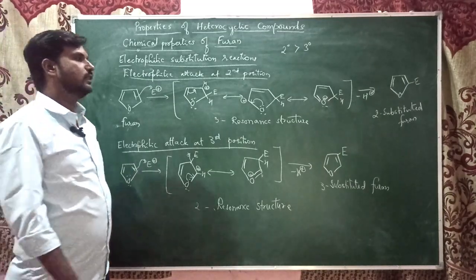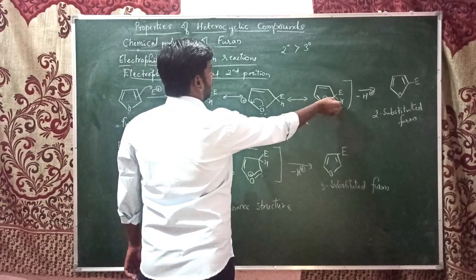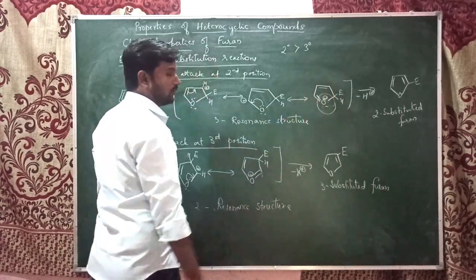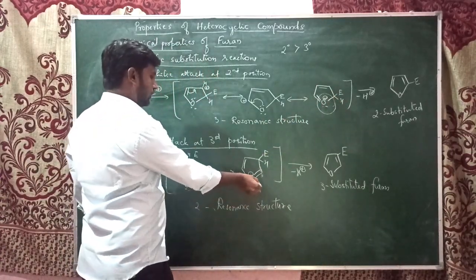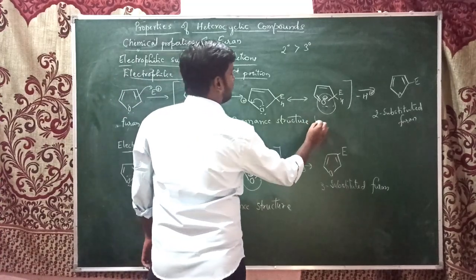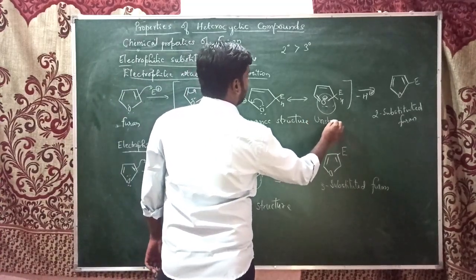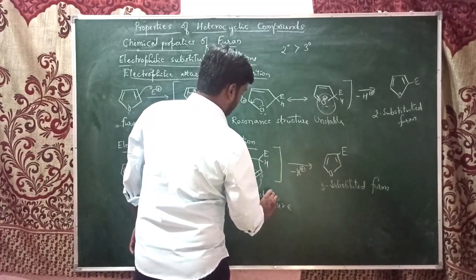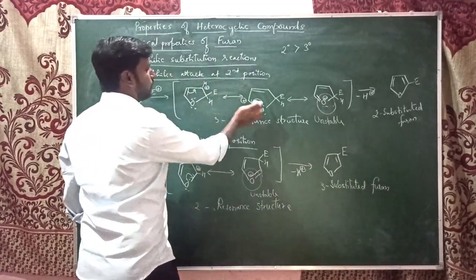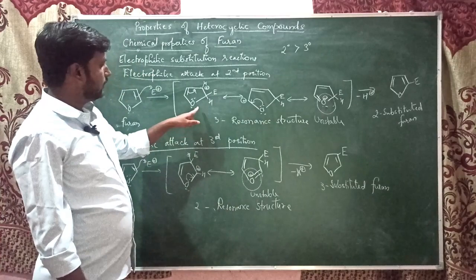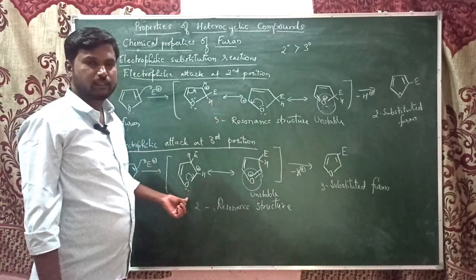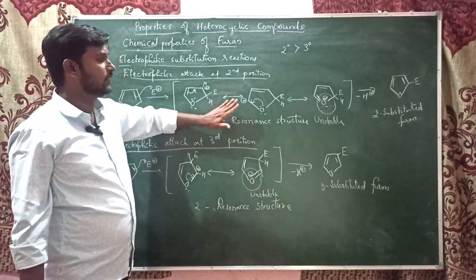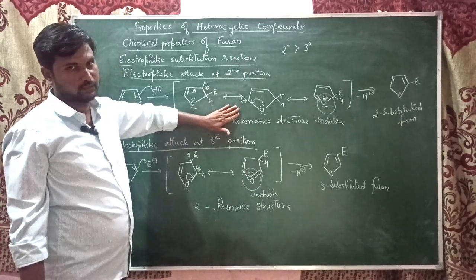Here also the same thing. Here this resonance structure gets the oxygen with positive charge. Here also oxygen with positive charge. Both are unstable. But at least here these 2 resonance structures are stable, the first and second one. Here this one is stable. Okay, here at least we get the two stable resonance structures.